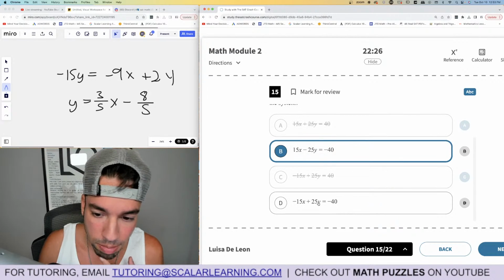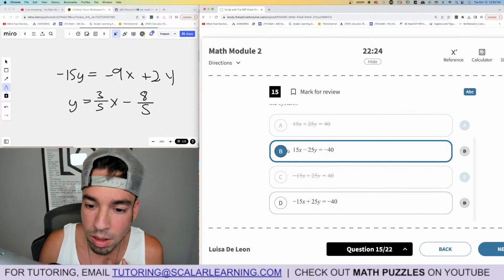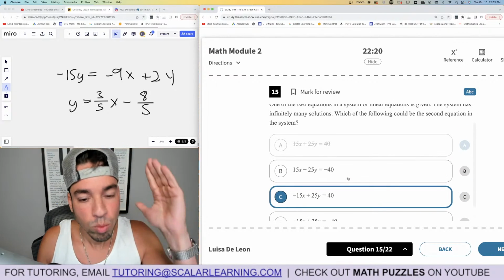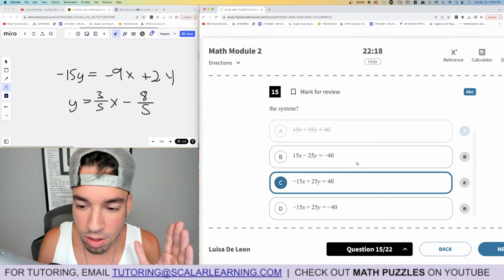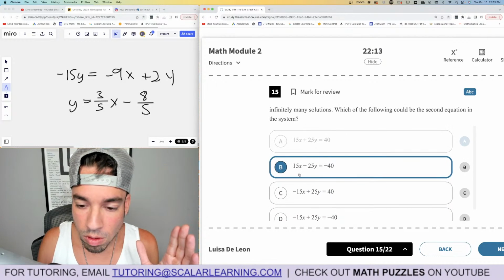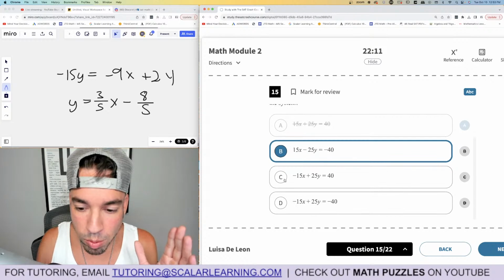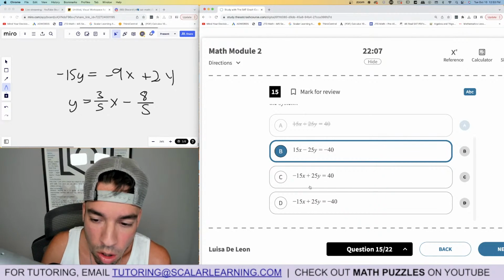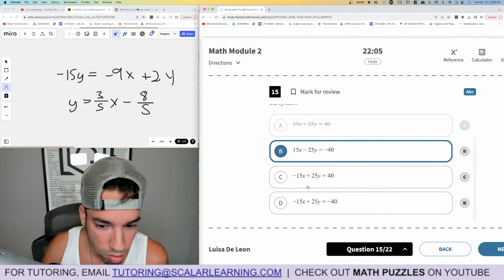This one would be positive as what? Oh, wait. What am I saying? Hold on. Sorry, we want a positive slope. Give me a second here. I'm mixing myself up. So this would be a positive slope, which is what we want. This would be a positive slope because you add 15x divided by 25. So all three of these would be positive 3/5 slope.